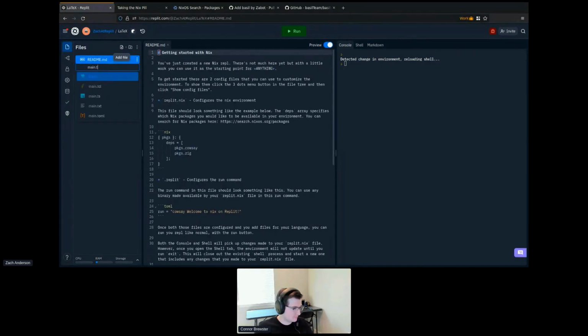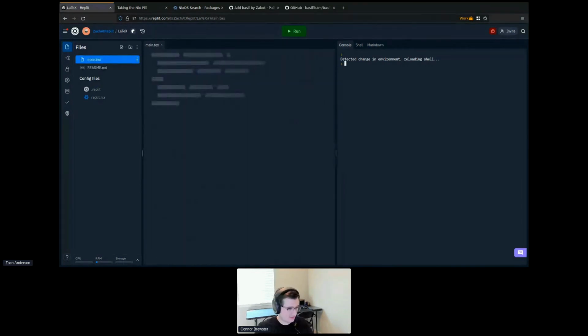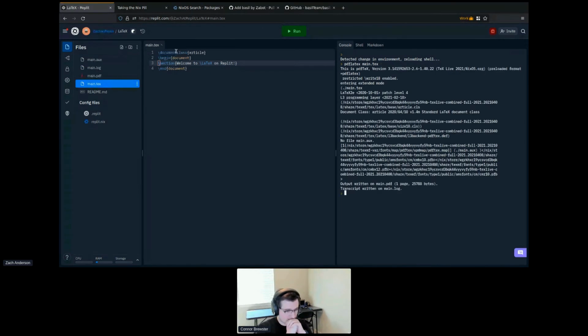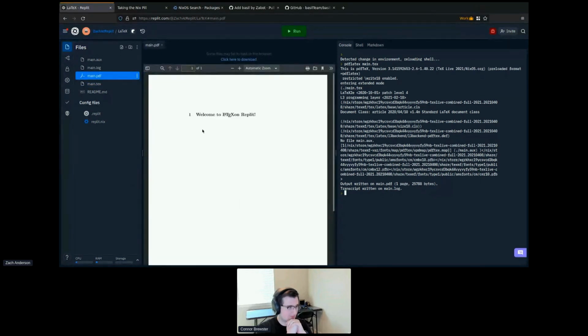So we'll just say main.tex. And I've got just a super basic example here. This is just an empty document that says, welcome to LaTeX on Replit. And we'll run pdflatex main.tex. And it's going to build a PDF. And so there we go. We're compiling LaTeX on Replit.